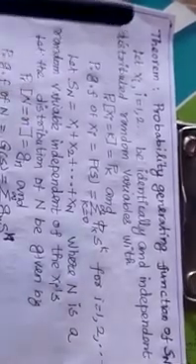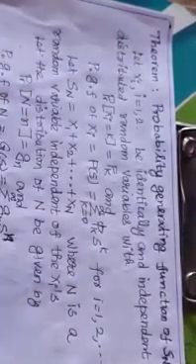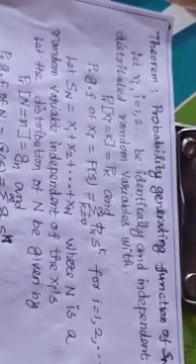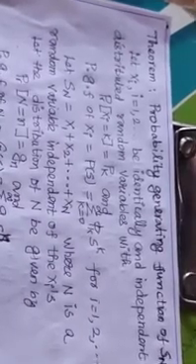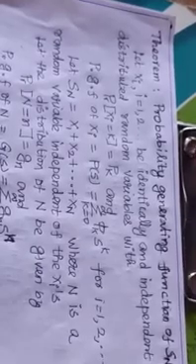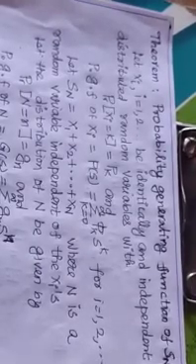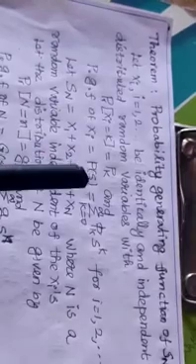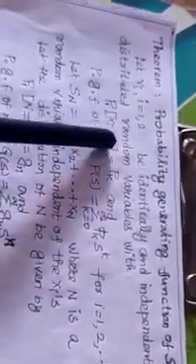So, theorem statement: let X_i, i equal to 1 up to N, be independent identically distributed random variables with distribution probability of X_i equal to k equal to p_k. So probability of X_i equal to k is the distribution. This distribution may be binomial, Poisson, normal. Suppose this distribution is binomial, then X_i is called a binomial random variable.